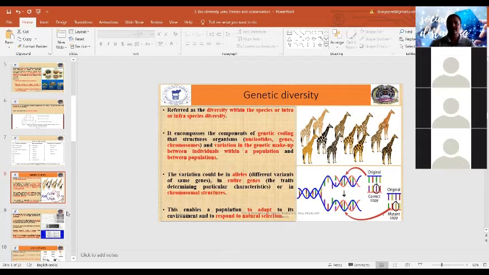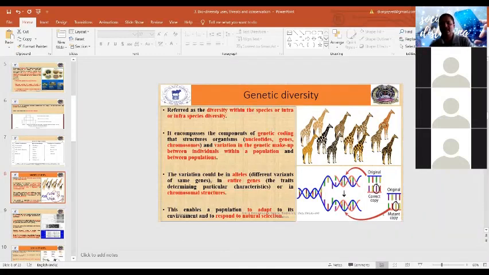The variations may be at the allelic level, that is, variations in a gene, or in entire genes, leading to the development of organisms with an entirely different genetic makeup, or variations in chromosomal structures. These variations enable a population to adapt to its environment and respond to natural selection.